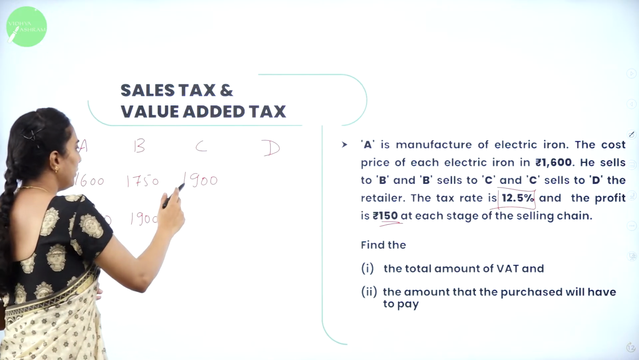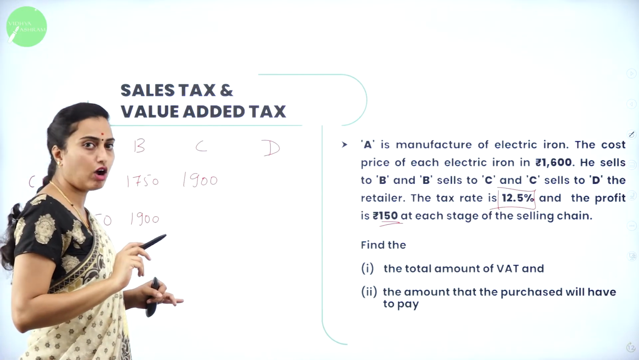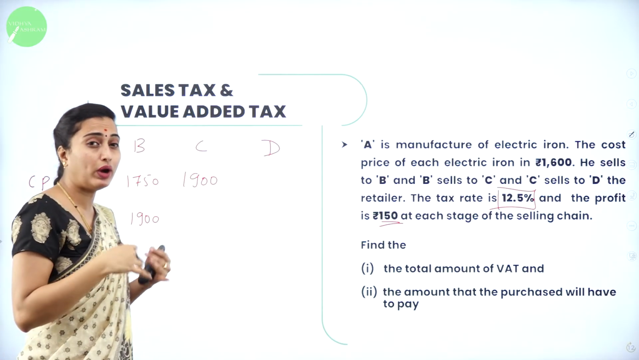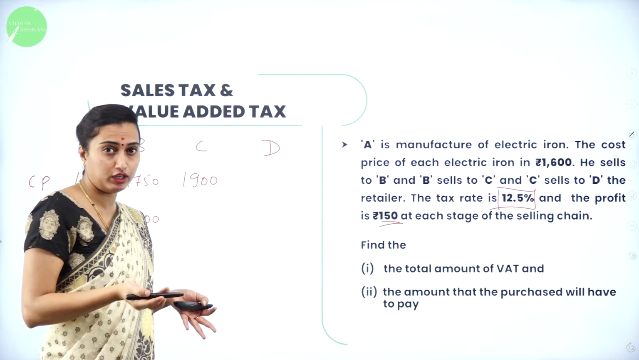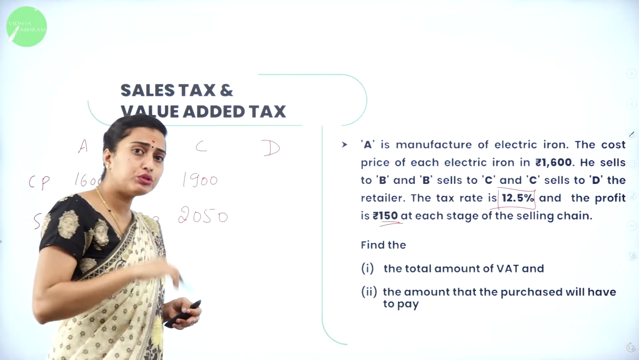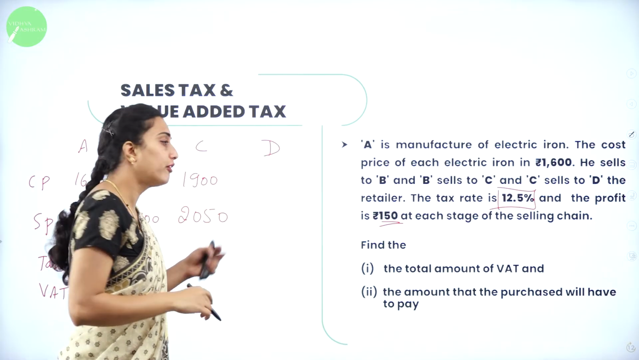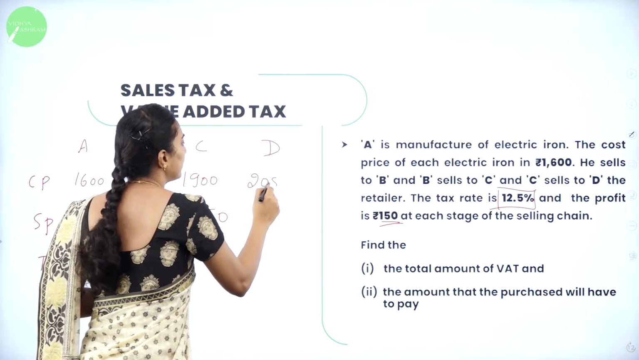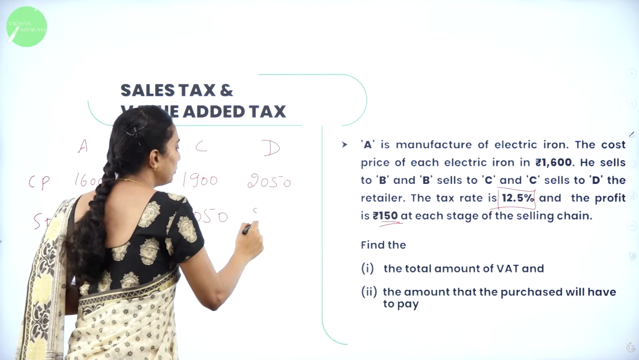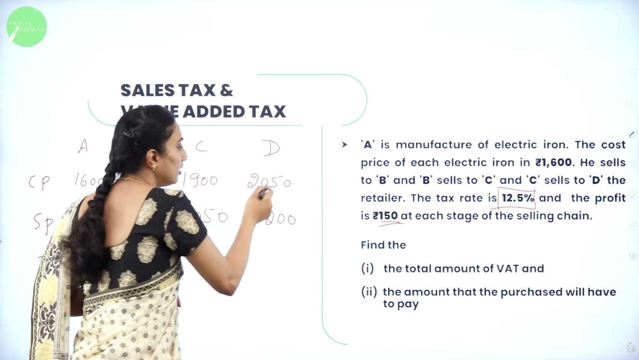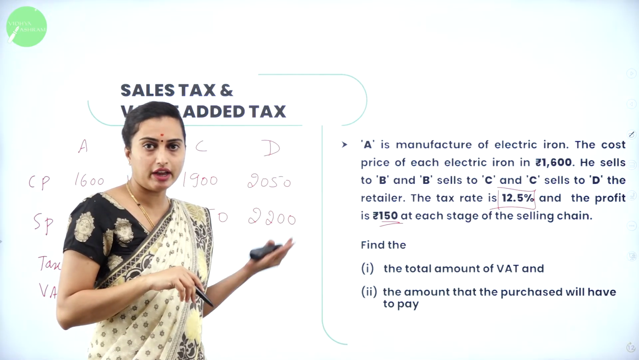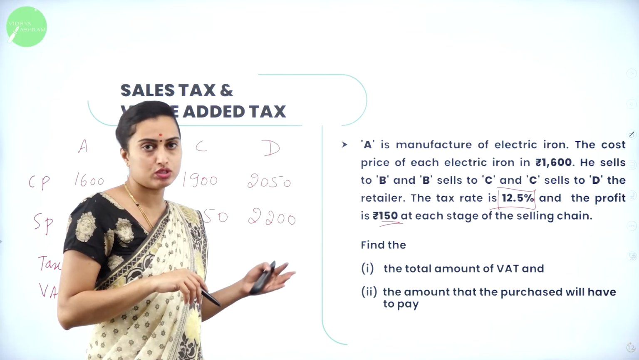Now what will it become? 1,900 will be the cost price of C. What will be the selling price? If you add 150 to that one, how much will it become? 2,050. Now 2,050 will be the cost price of D, correct? Now 150 is added to this one. If 150 is added, it will become 2,200, correct? Because 100 plus 100, you are having 2,200, and 50, 2,050.